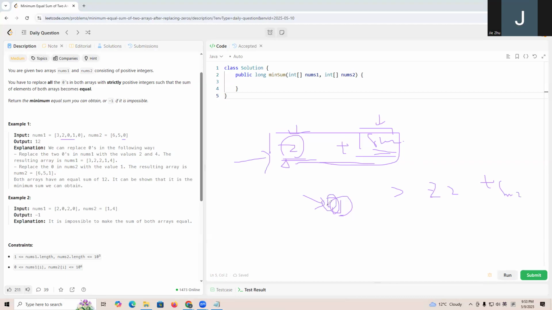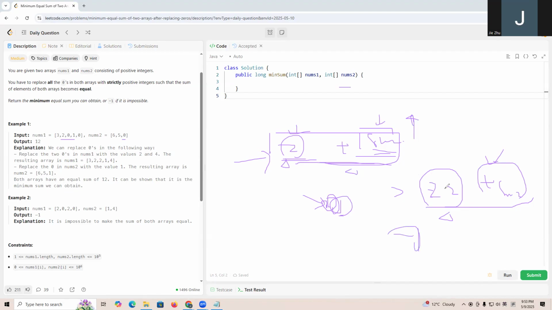But there are some cases, under the prerequisite that array two has at least one zero. So if there is no zero, this number is getting bigger, and we don't have any number in nums2 to make it equal to the sum of nums1, right? So we'll return minus one.